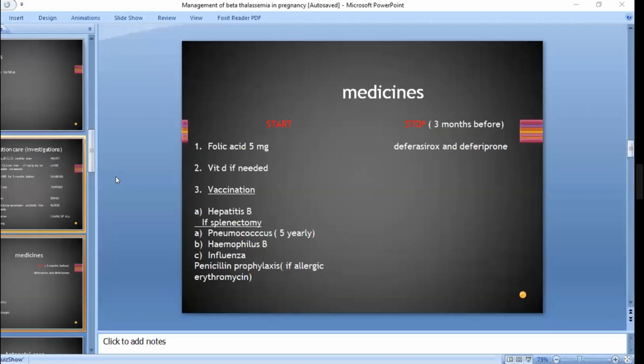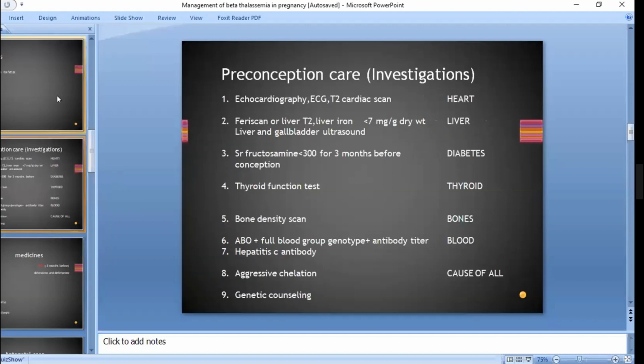Now is it visible? Yes. Okay. I'm sorry, I think today my internet is not working properly.